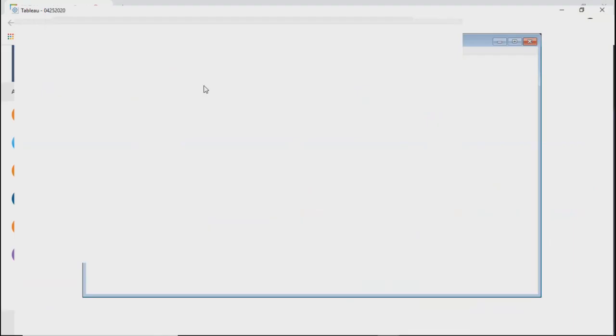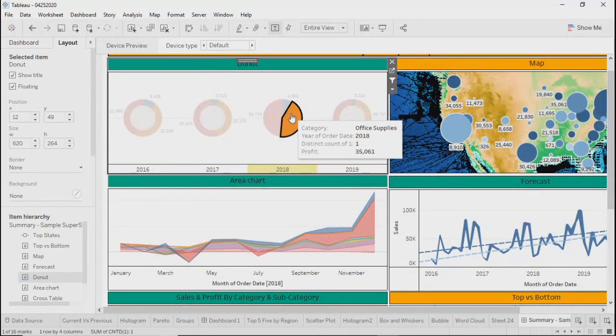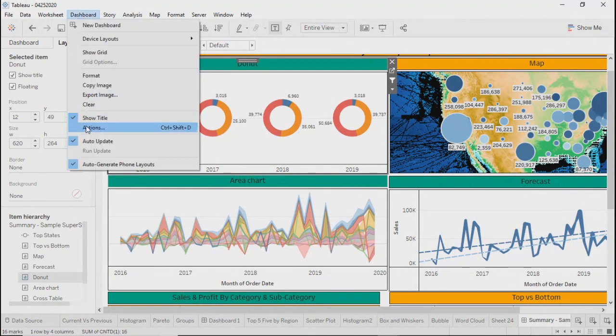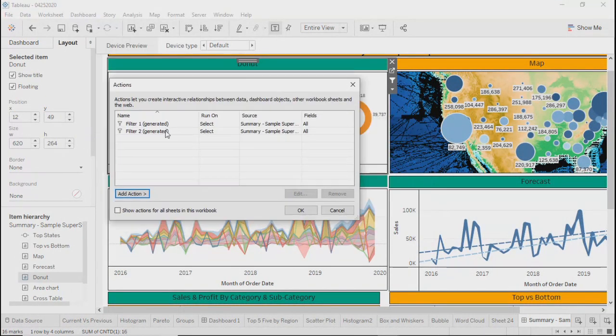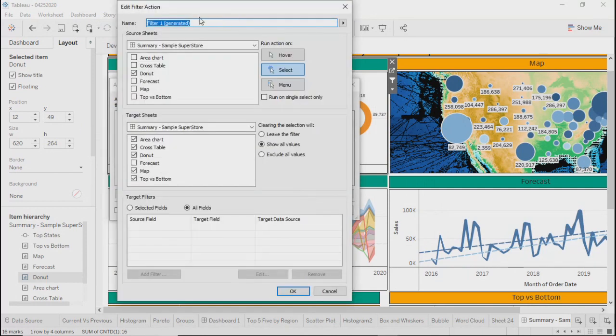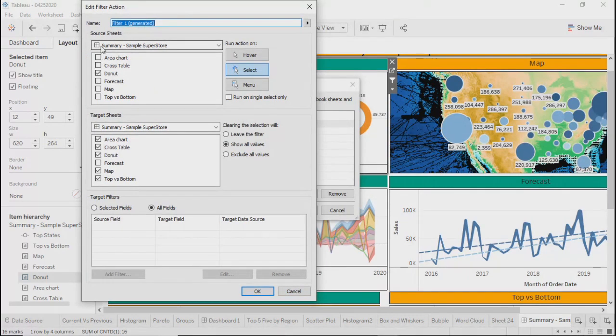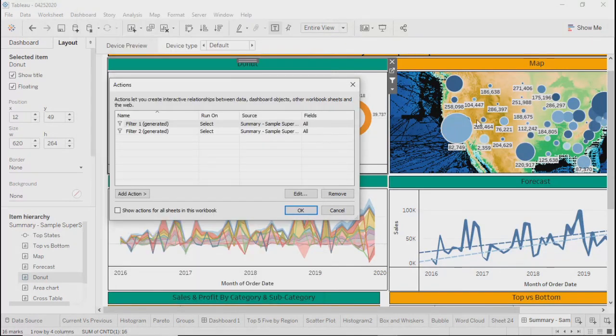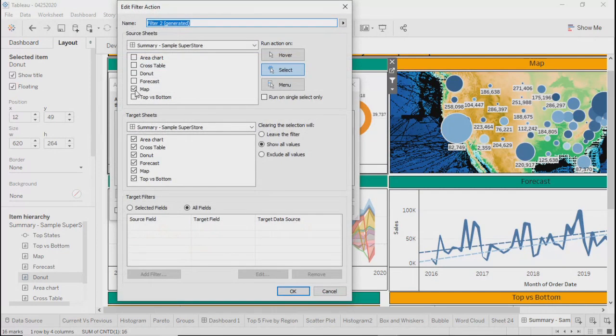Yeah. So what I said, under action filters over here, I edited the first one, right? And the first one is the geographic map filter. When we added this geographical map as a filter, this second thing was getting added. So if I edit this one, you will see here map is selected as the source sheet and target sheets are everything, all others.